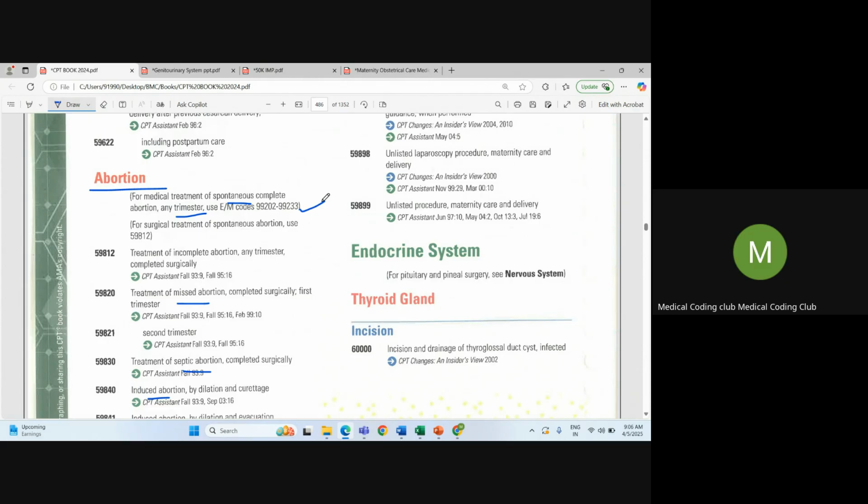But if she is partially aborted, a spontaneous abortion that did not happen completely, and products of conception are still left, and she takes surgical treatment to remove them, you can see 59812 says treatment of incomplete abortion, any trimester, completed surgically. In that case, we will use 59812.